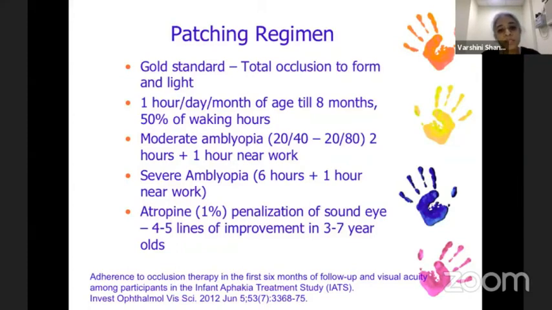So the moderate amblyopia, severe amblyopia guidelines, which we are more familiar with, are from the amblyopia treatment study, which did not include children with stimulus deprivation amblyopia. However, in older children with moderate or severe amblyopia, they can have 2 to 6 hours of patching with near work. Children who are extremely non-compliant with patching can also be penalized with atropine in the sound eye, which has shown good improvement in children, but not in stimulus deprivation amblyopia.